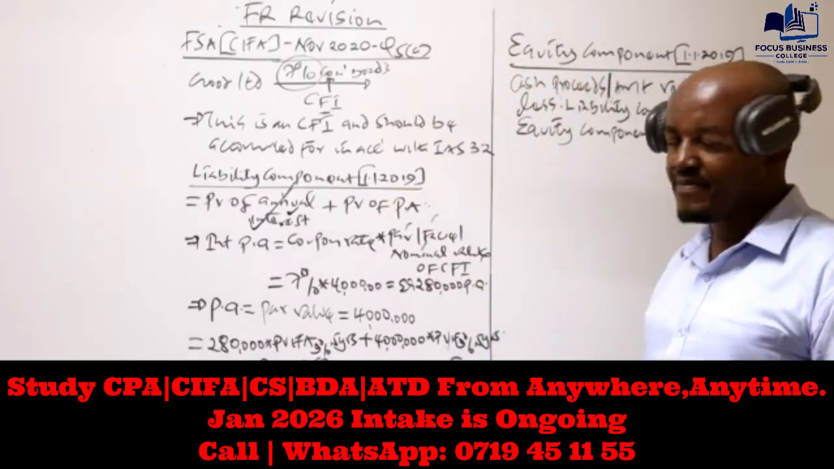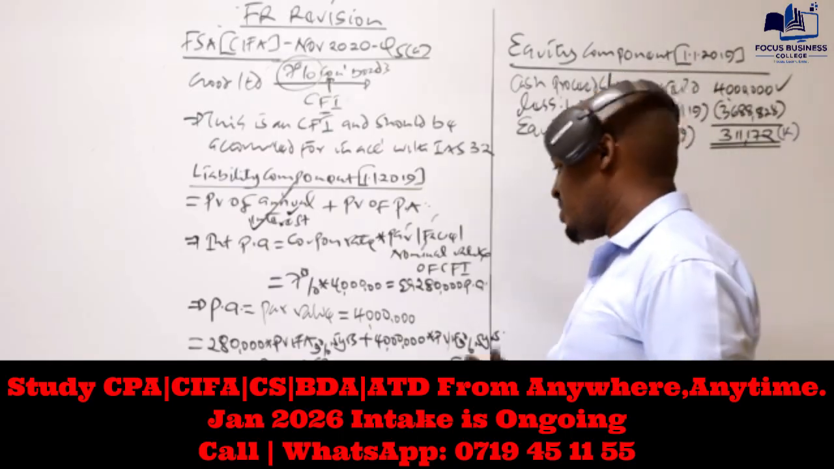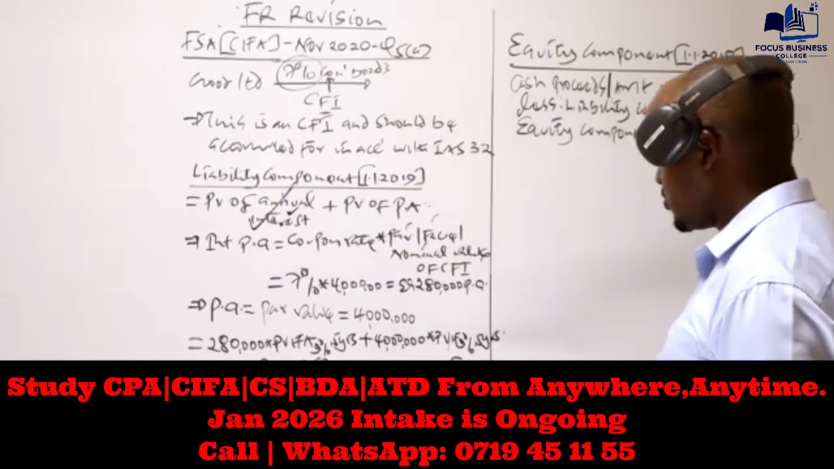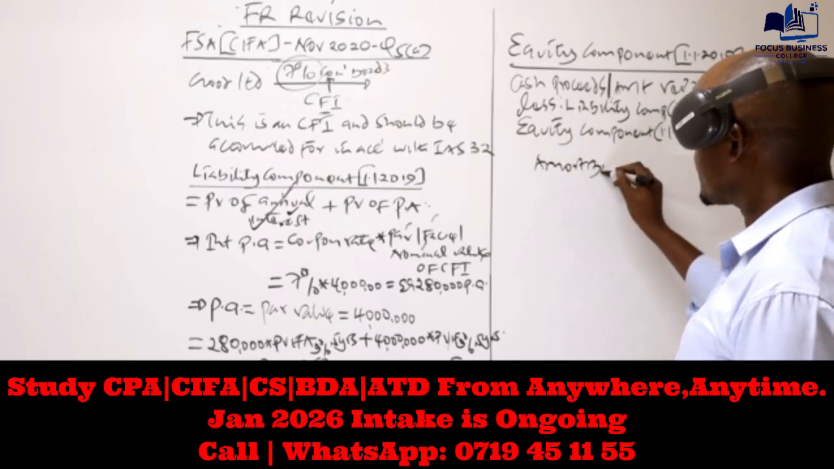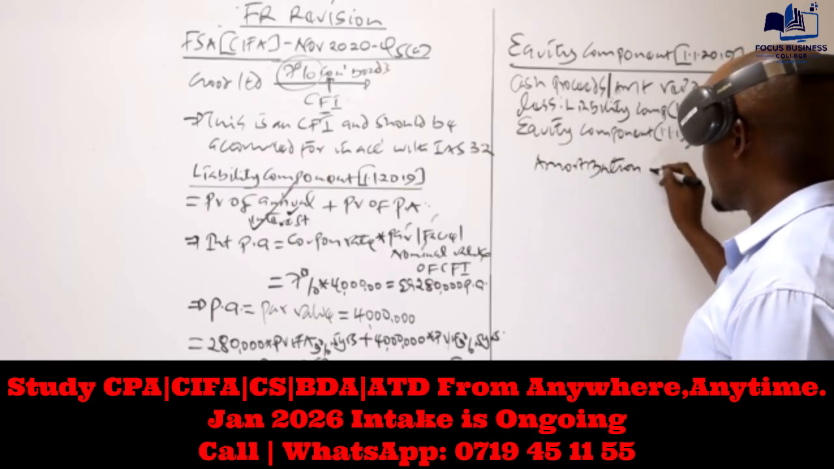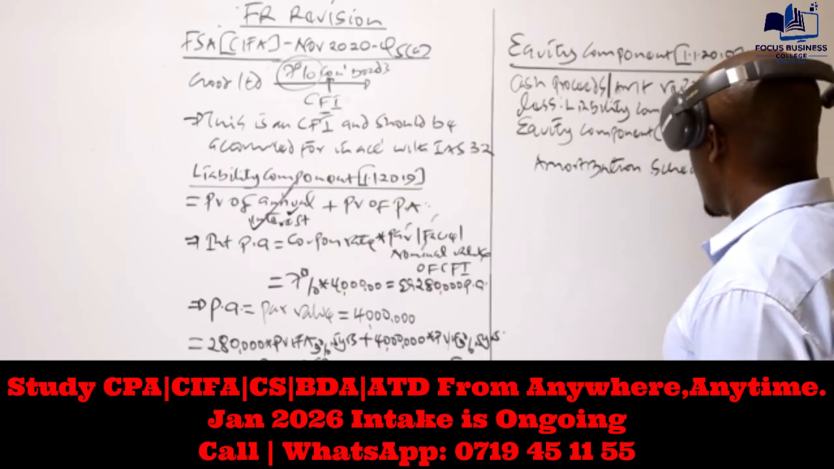Because this is what our company is required to pay in the next 5 years, what we need to do is amortize it. So we amortize this by preparing the amortization schedule, the way you amortize a loan.